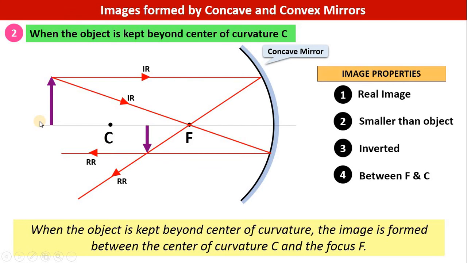Then we can now write down the 4 properties of the image. You can see that the image is a real image because the reflected light rays are actually intersecting here, so the image is real. The size of the image is smaller than the object, that is clearly visible in the figure. The image is inverted also, and the position is that it is between focus and center of curvature. Case number 3.